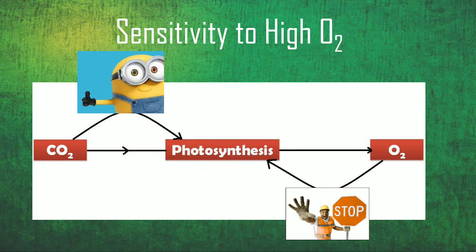But when the oxygen released by photosynthesis keeps accumulating in the media, there is a decrease in the rate of photosynthesis. So it is believed that oxygen is giving a feedback, telling the process of photosynthesis to stop, which reduces the rate of photosynthesis.